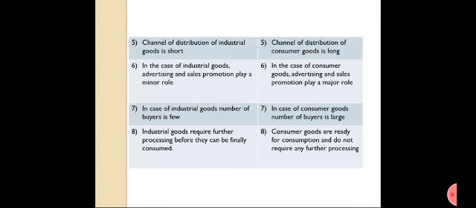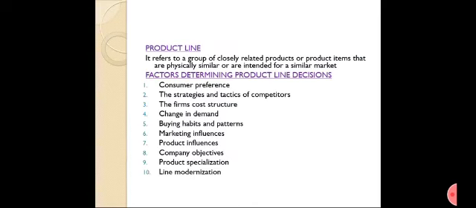Here it is long. In the case of industrial goods, advertising and sales promotion play a minor role. Then in case of consumer goods, it is a major role. Industrial goods, number of buyers is few. Here it is large. Then they require further processing before they can be finally consumed. Consumer goods are ready for consumption and do not require any further processing.